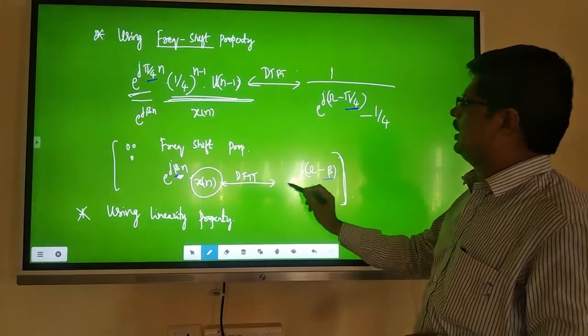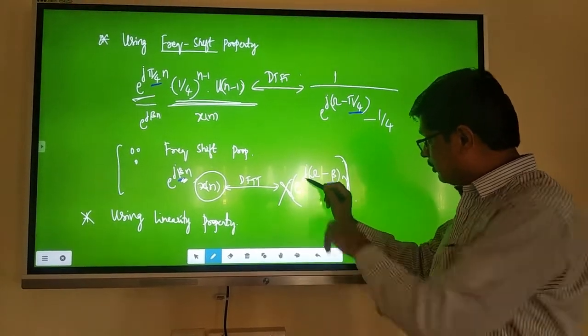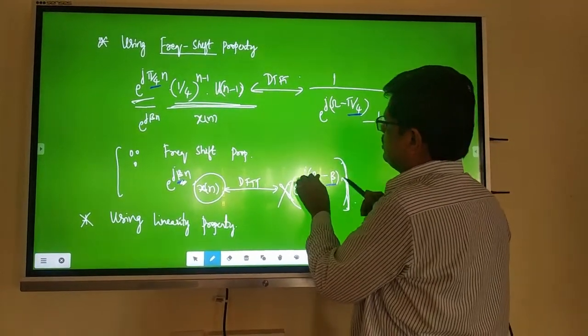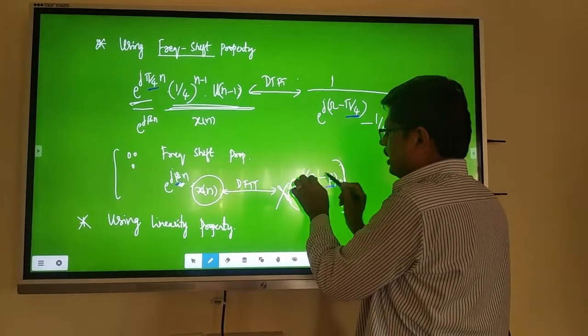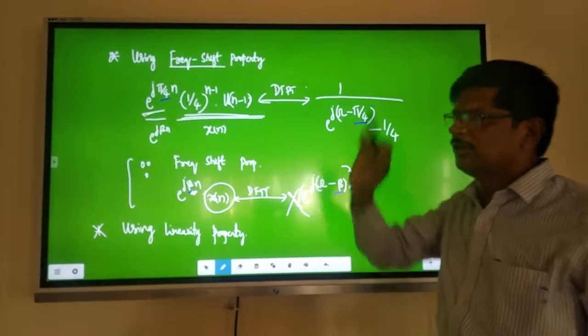In the frequency domain, you write x of e power j, omega minus this shift. This is the frequency shift property we did.